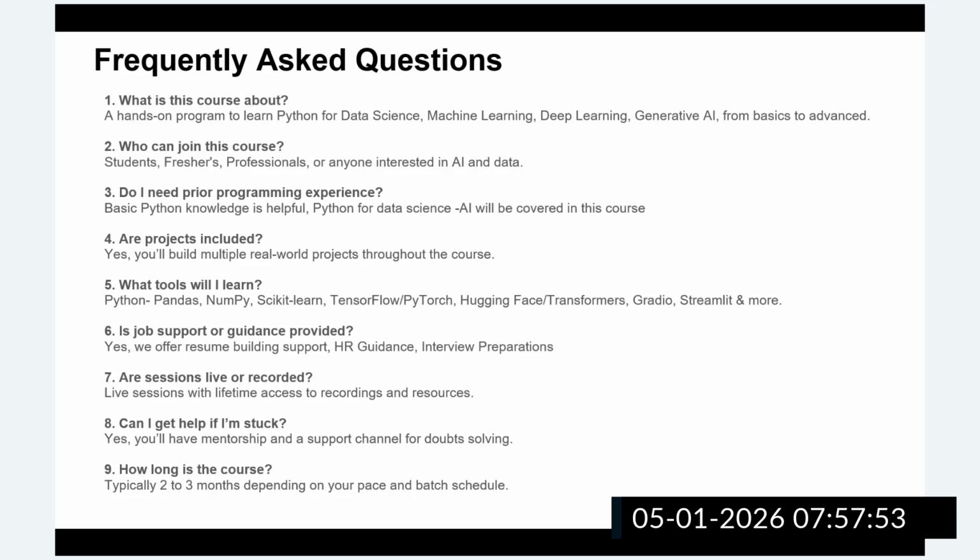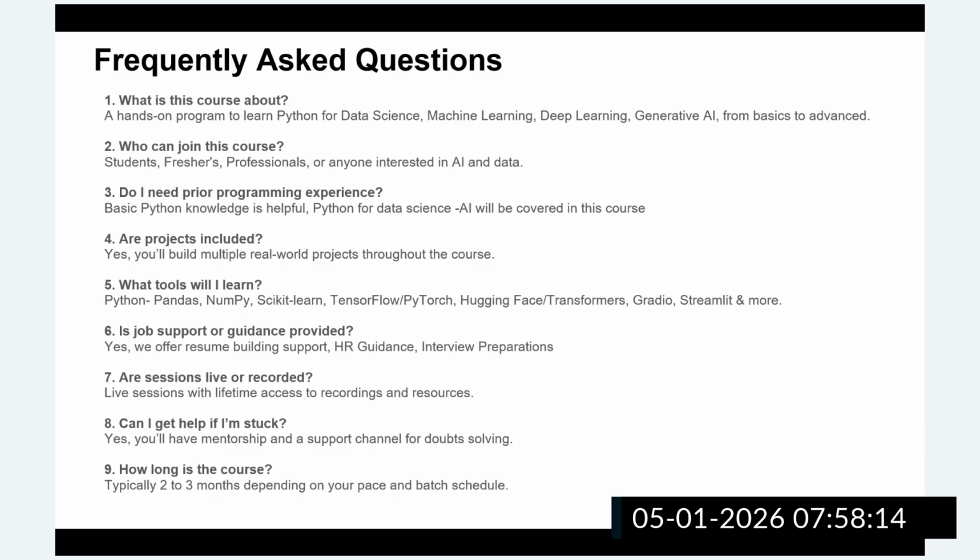Is a project included in this course? Yes, in this course we have included multiple real-time projects. I will walk you through them. We have hands-on projects in different domains like machine learning, regression, classification, and also deep learning, NLP, and generative and agentic AI.